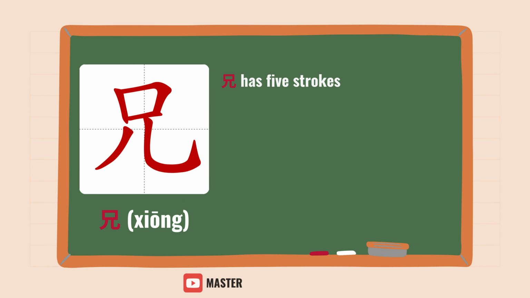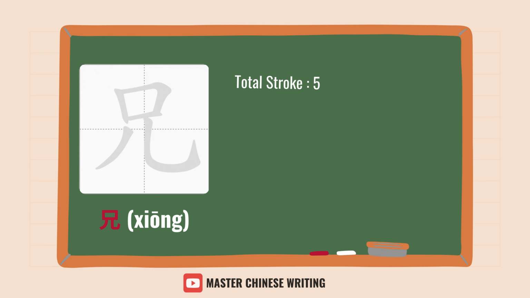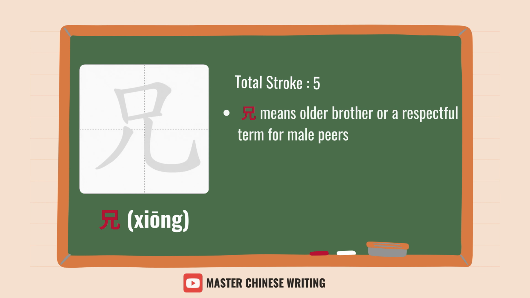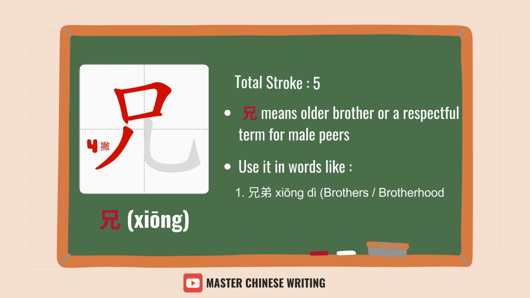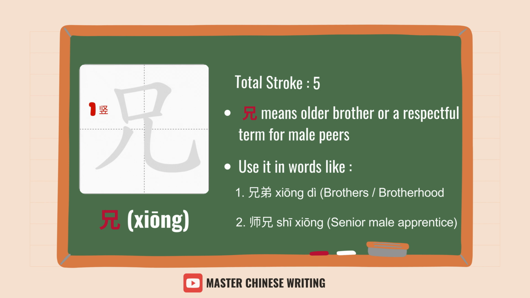兄 has five strokes. 竖横折横撇竖弯钩. 兄 means older brother or a respectful term for male peers. Use it in words like 兄弟, brothers, brotherhood, or 师兄, senior male apprentice.